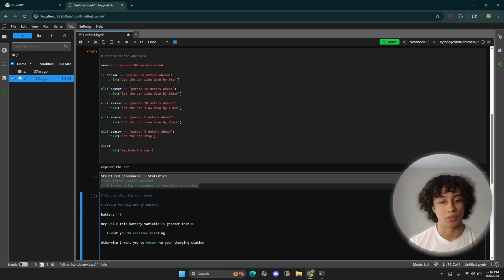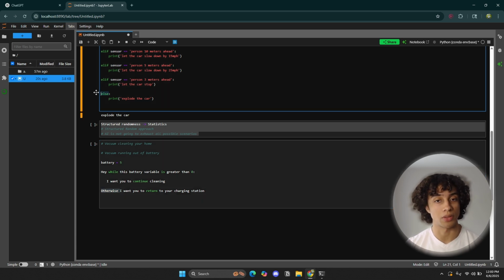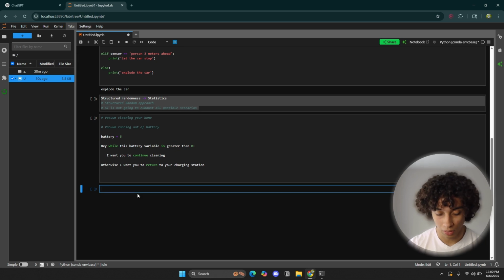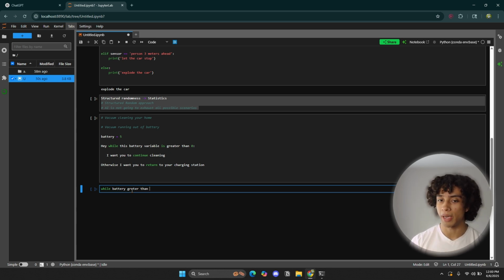How can we code this in Python? It's very similar to the else, which I'll get to. You write while battery, this variable up here, is greater than, but you don't write the words greater than. How do you write greater than in Python?